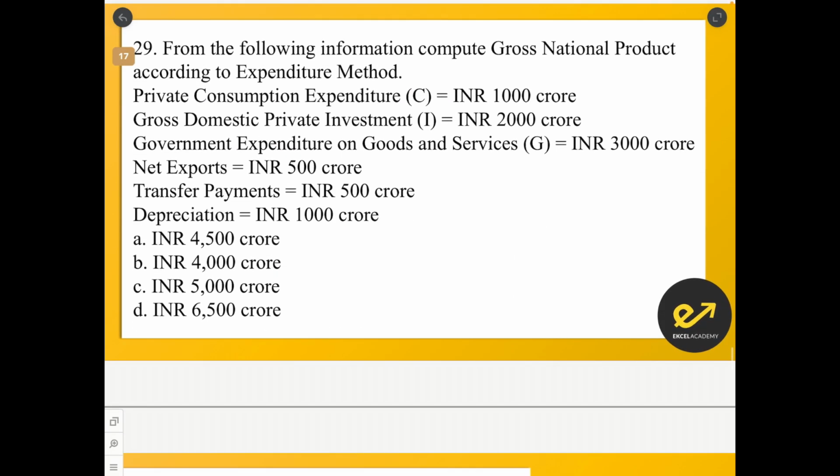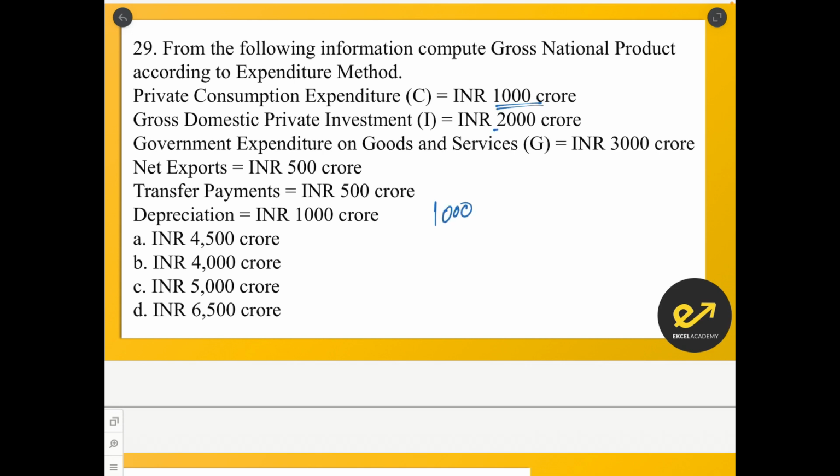Question number 29. From the following information, compute gross national product according to expenditure method. So if you are taking the expenditure method, then we should take into account the consumption, that is 1000.